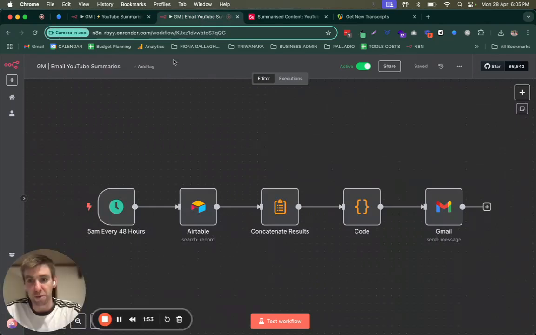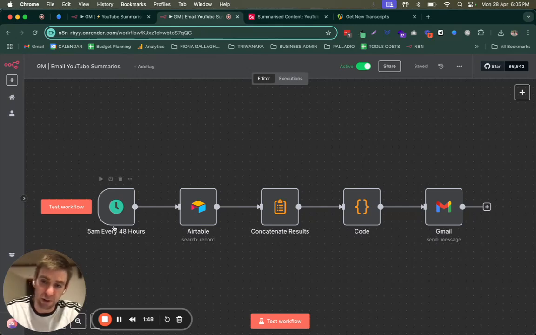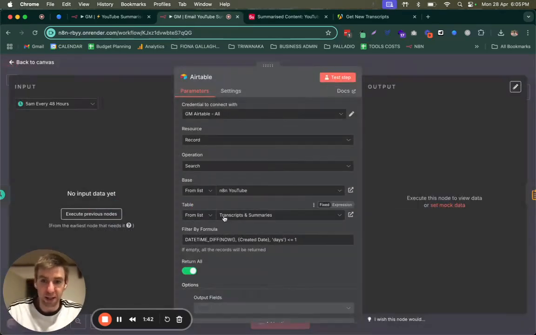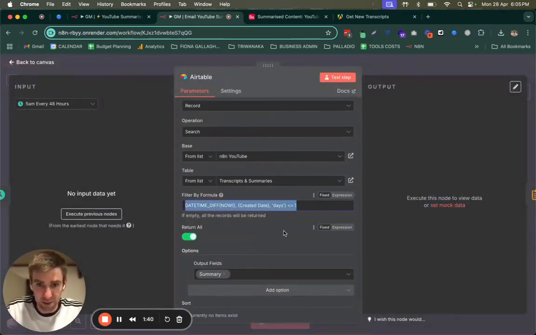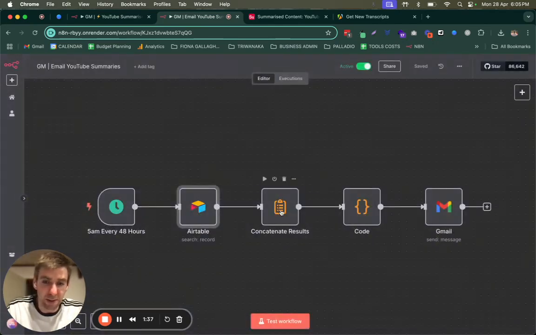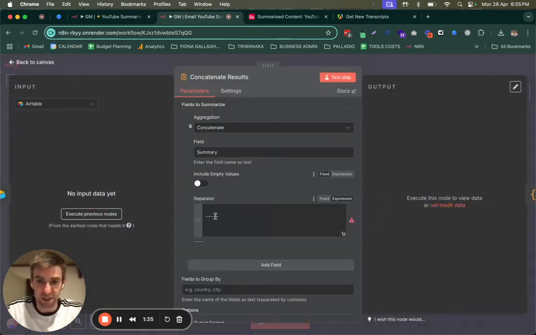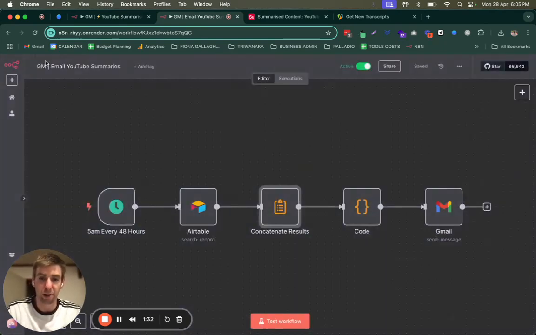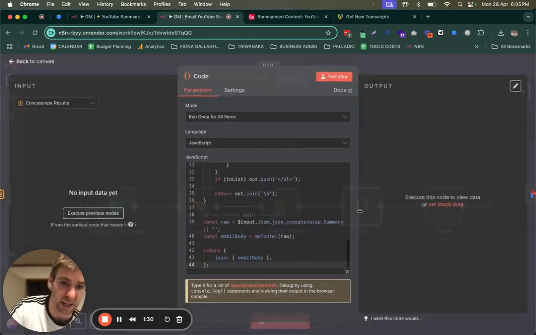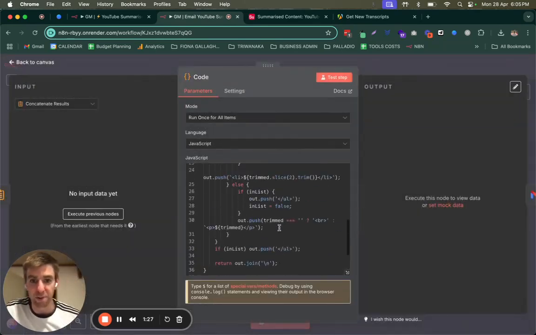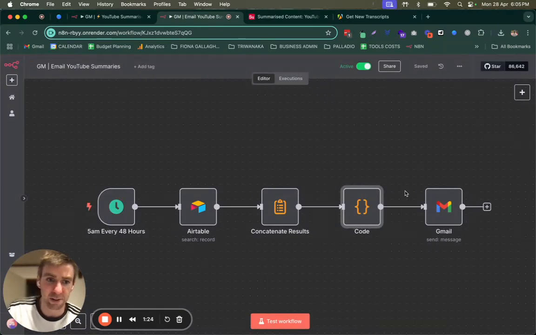Then this workflow runs an hour later at 5 a.m. every 48 hours, and checks Airtable for new records created in the last 48 hours using this. And it concatenates results with a nice looking separator between each summary. The code node, again, is cleaning it up and removing any unescaped characters. And then it sends me an email to my Gmail with the summary. So that's working really well.